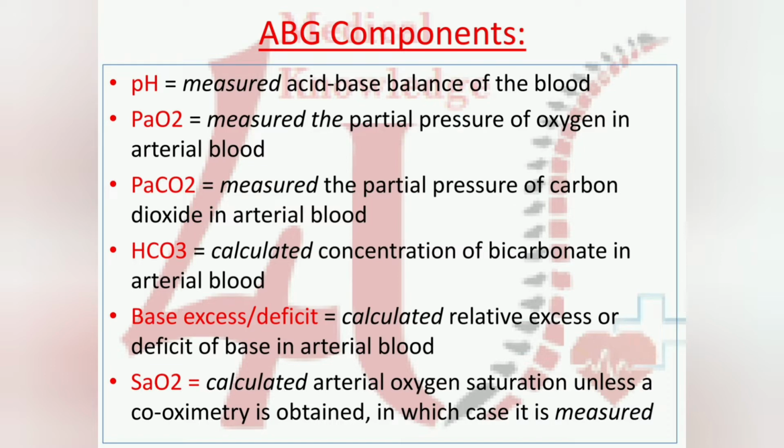BE is also a balance of acid or base, and through that we can conclude whether the blood has acid or base, because in kidney diseases the patient has acid base excess. Okay. And last one is SaO2, means saturation, how much oxygen is present in our body and how much it is circulating in our body. That also we can check through ABG.